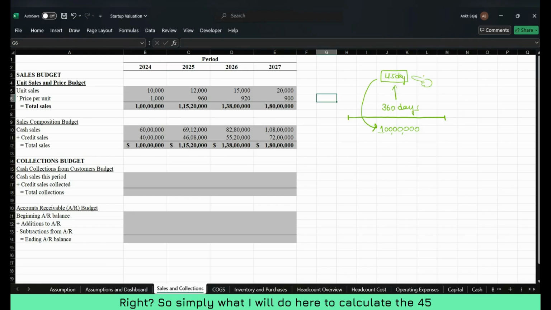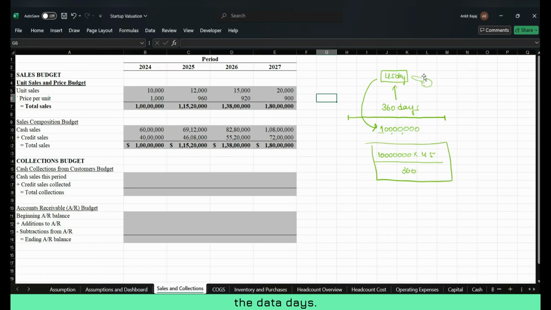So, simply what I will do here to calculate the 45 days sales, I will multiply this with 45 and I will divide this whole value with 360, right? And this is how we can calculate the debtor days, right? So I think you understood the process. The process is very simple.